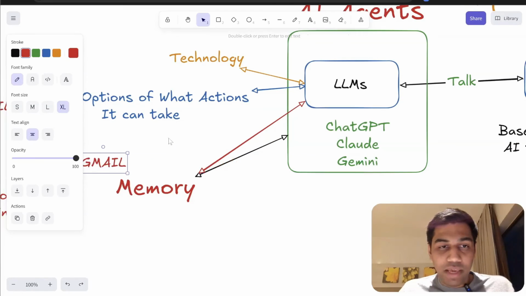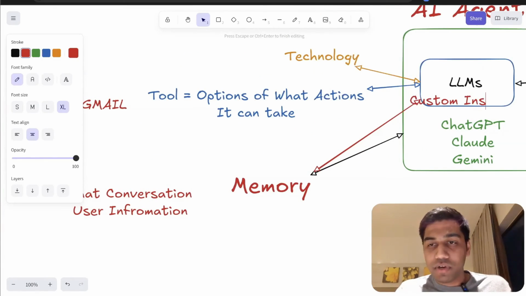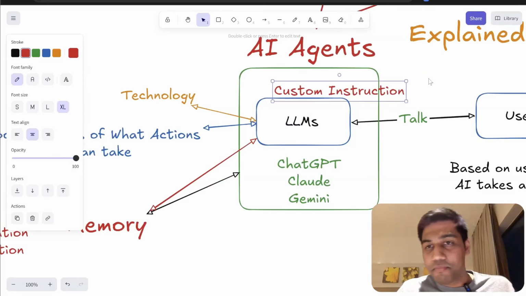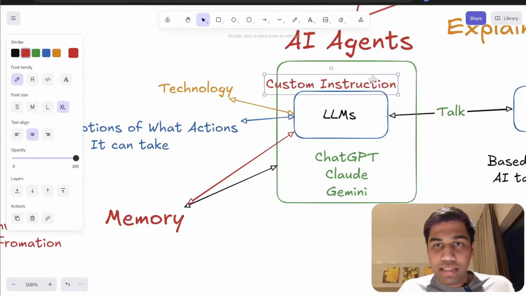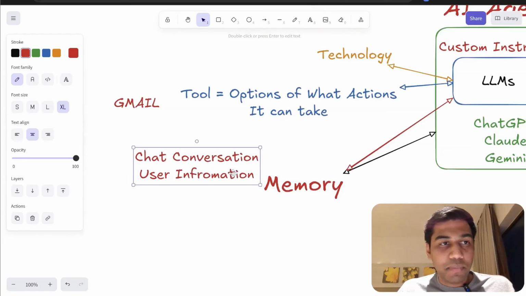And then we have, in the LLM, we gave it instructions, which is technically here, right? So we have custom instructions, which we created, right? Pardon the spelling if I pronounce that wrong. Custom instructions, and then very simply, this is the custom instruction that it has. The user can talk to it. These are all the information pieces that we have here.